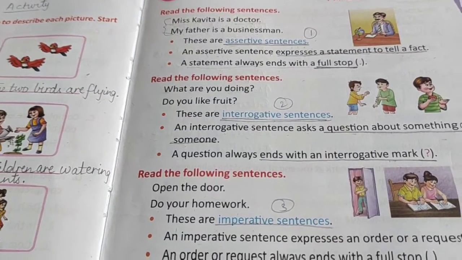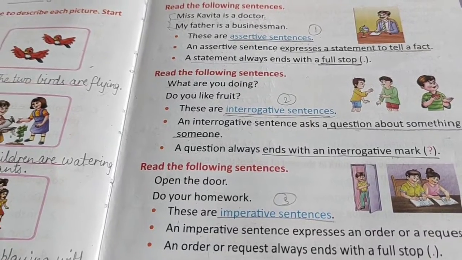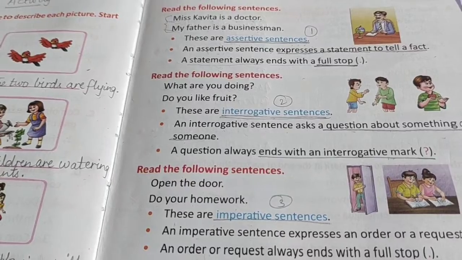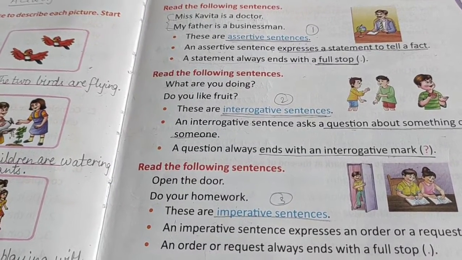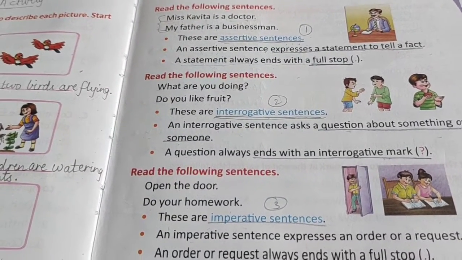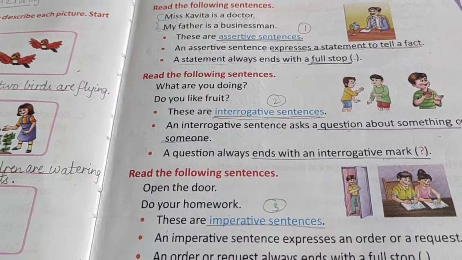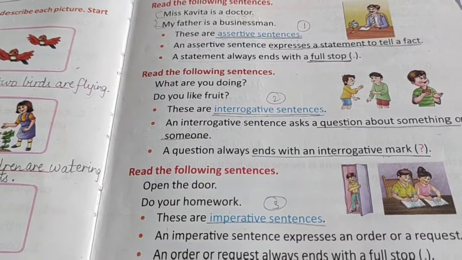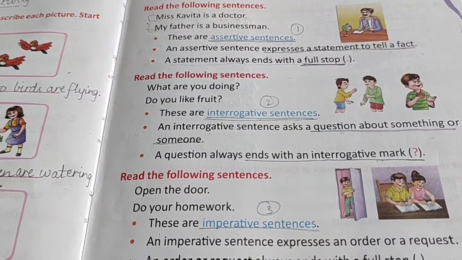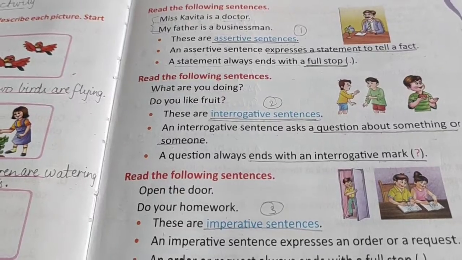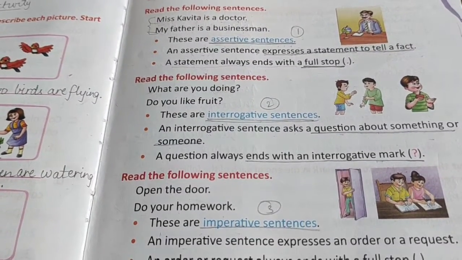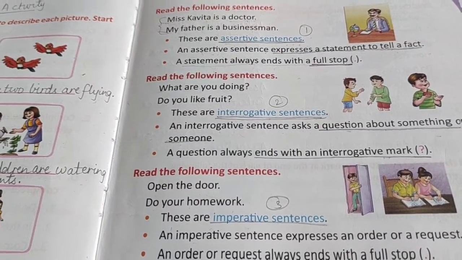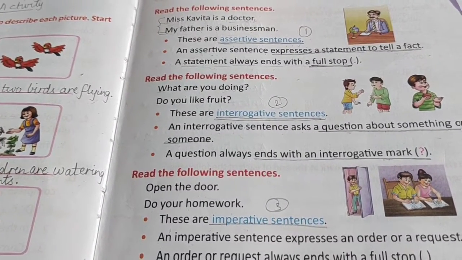Now first of all I will explain about assertive sentences, that what are assertive sentences. You all know that an assertive sentence always expresses a statement to tell a fact, okay? What is an assertive sentence? It is a normal simple sentence in which you only have to state a fact, okay? And an assertive sentence always ends with a full stop. An assertive sentence is a normal, simple sentence in which we state a fact, and it always ends with a full stop, okay?